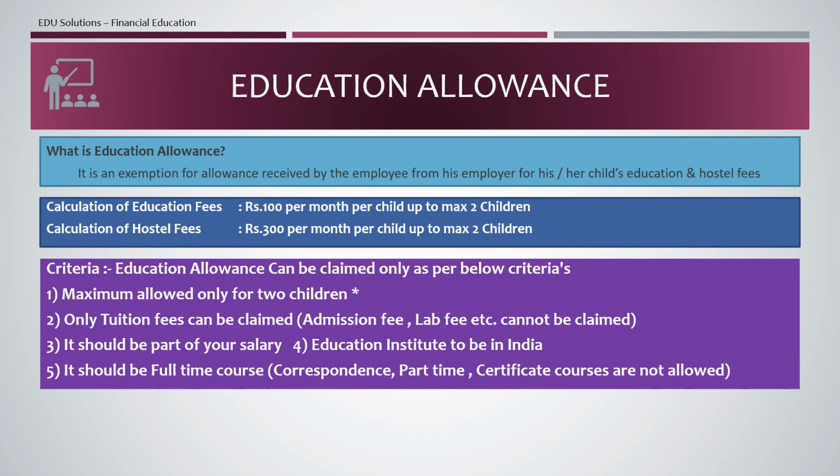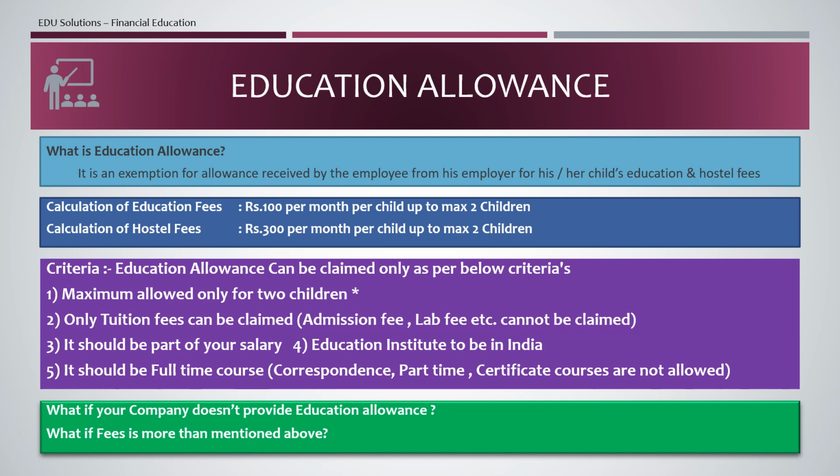Then the education allowance should be part of your salary. There should be an allowance called education allowance in your salary slip, then only you can claim. Then the educational institution should be in India. If your children are studying overseas, you will not get the exemption under this option. Then it should be a full-time course. If your children are doing a correspondence course, part-time course or certificate course, then these exemptions are not eligible for you.